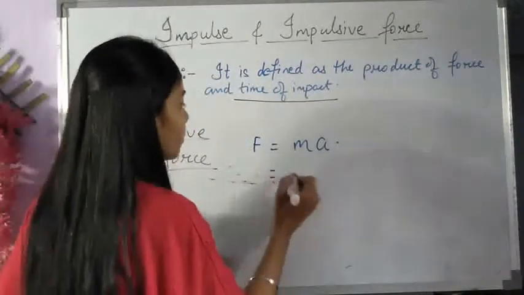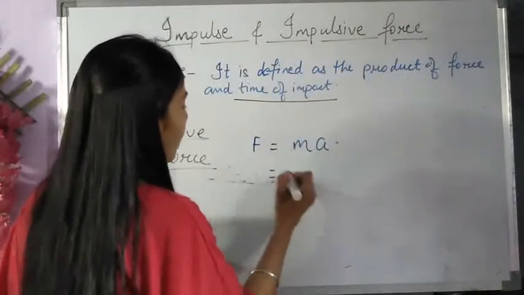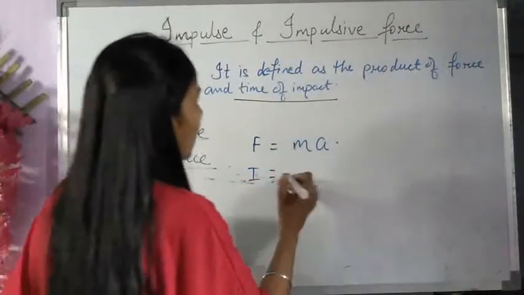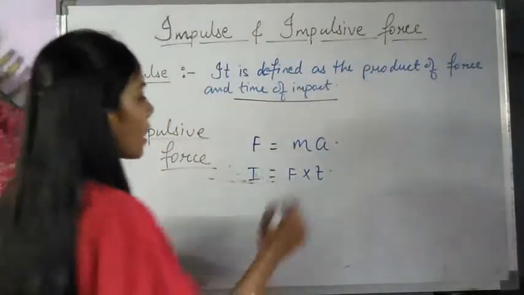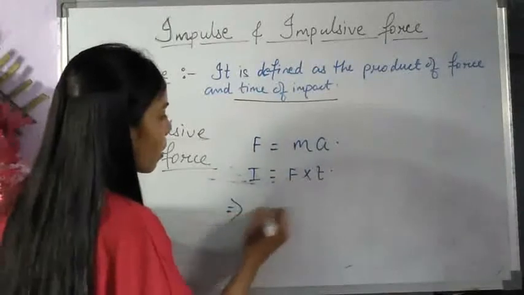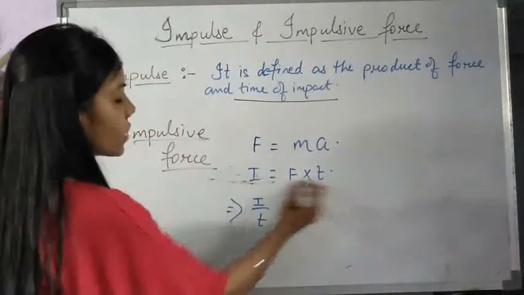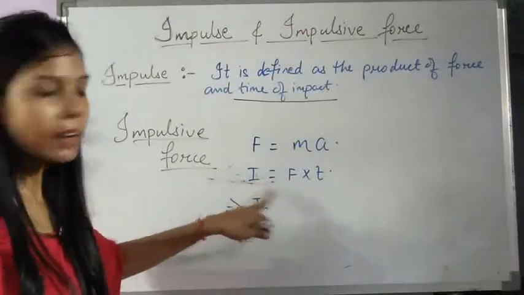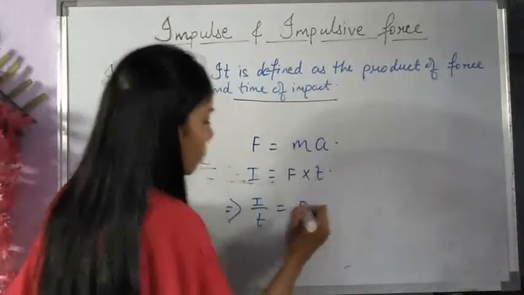Now, if we have impulse equal to force into time, then if this time is brought to this side, I upon t, we have brought t to the LHS and divided the impulse, so this will give you F.